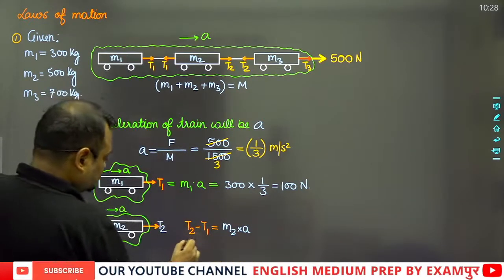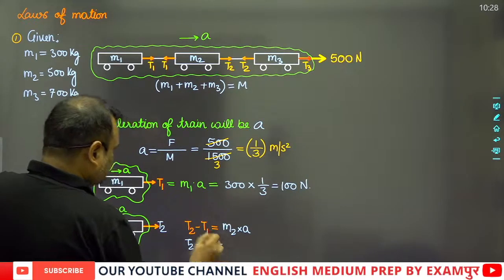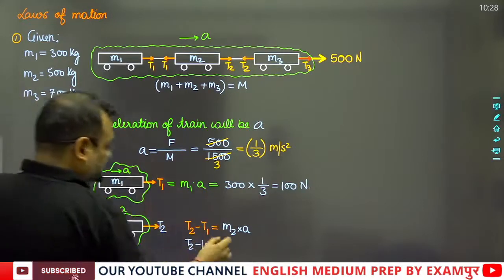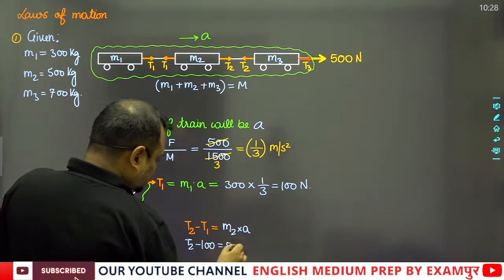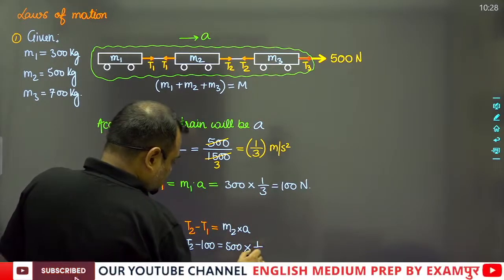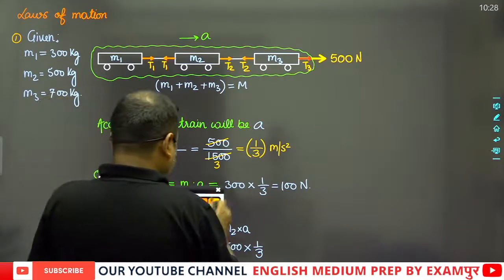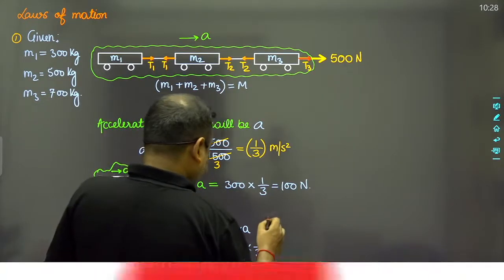So T2 minus 100 will be equal to M2, which is 500, multiplied by 1 by 3. So that will be equal to 500 by 3.